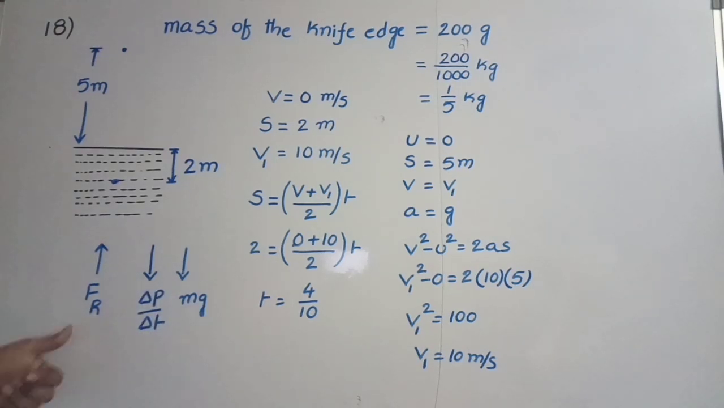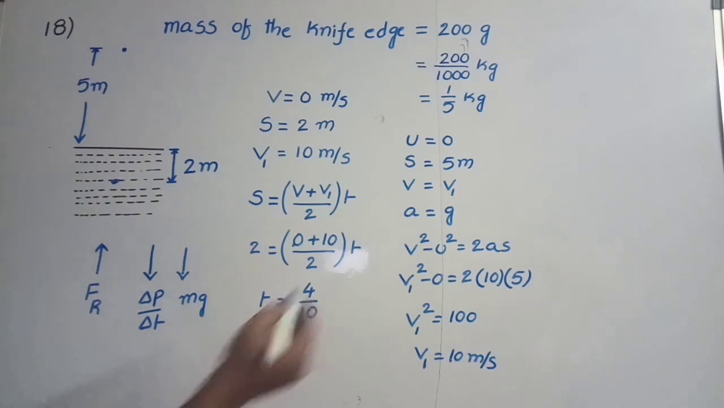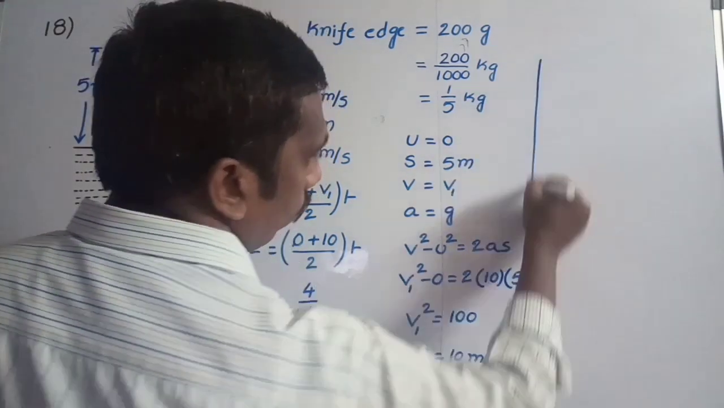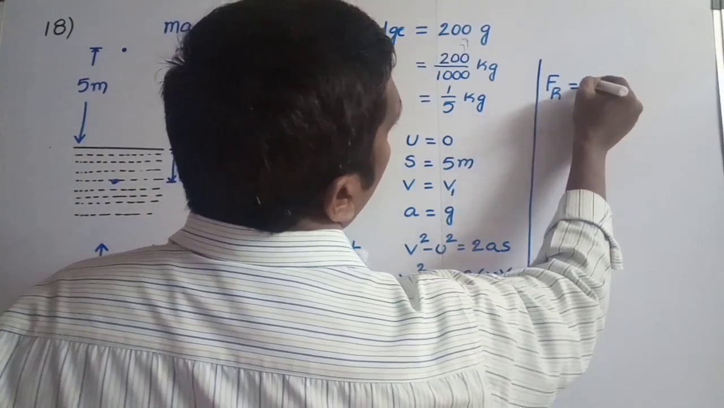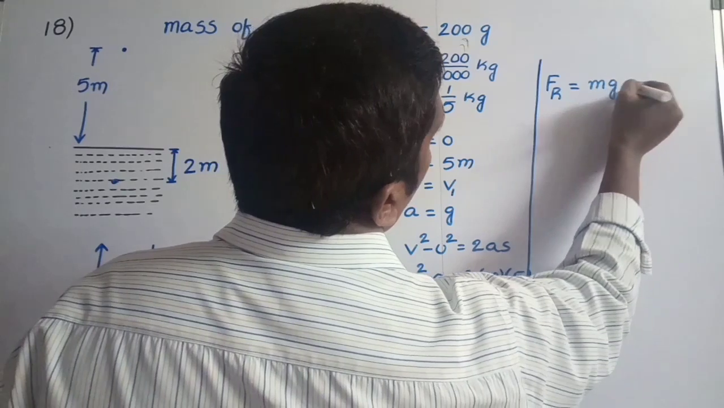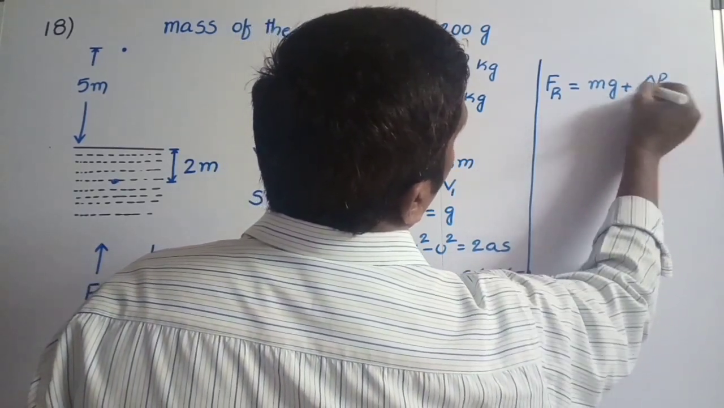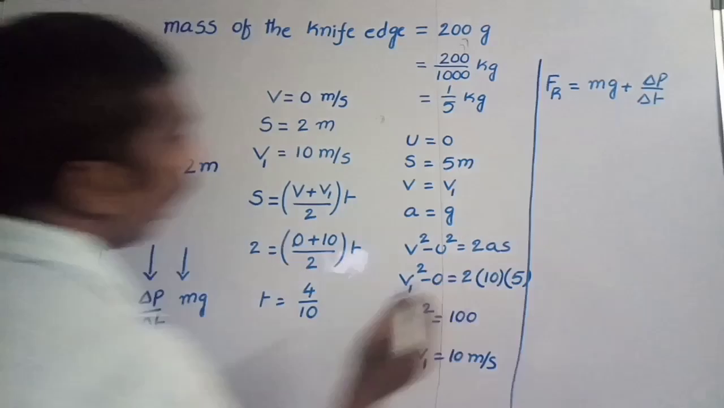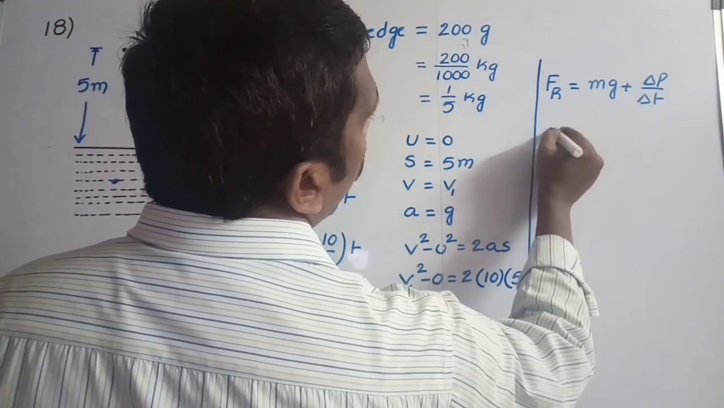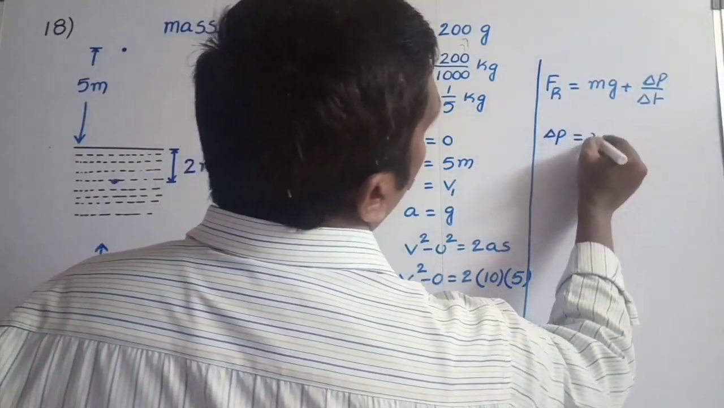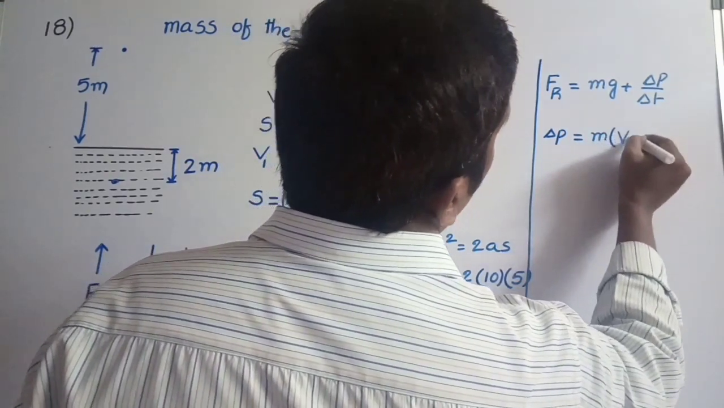We have to calculate this resistance force Fr value. Fr is equal to mg plus delta p by delta t. Here we have already taken the direction of the change in momentum. That's why we are calculating only the magnitude of the change in momentum. For the magnitude of change in momentum, we know the formula: delta p is equal to m into v minus u.